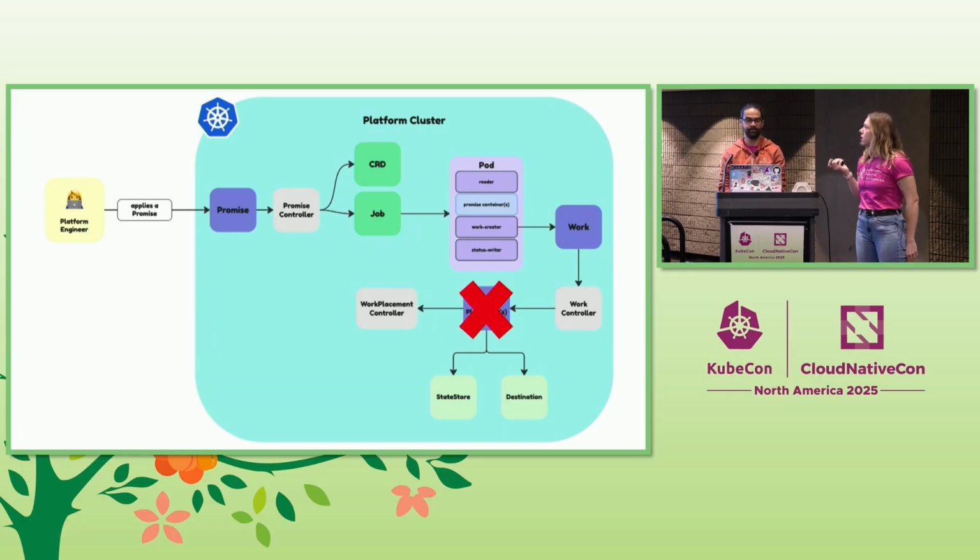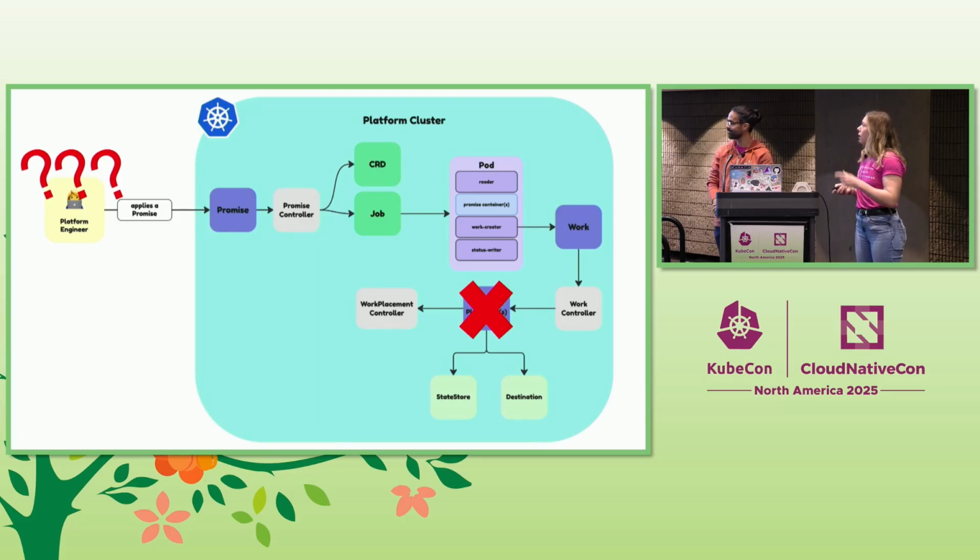So what happens if this breaks? This is a work placement. It's pretty far down the stack. What happens if that breaks? There's a lot of things that a user needs to go through to find out that problem and to dig into it. And there could be multiple of each of these arrows. We're not talking just a direct line here. These all fan out.